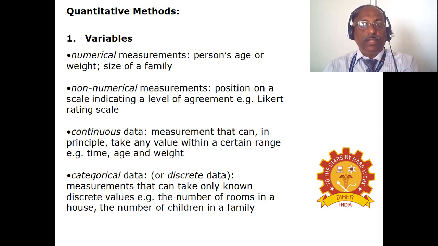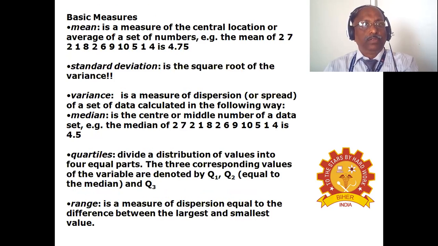Next, continuous data, measurements that can in principle take any value within a certain range, for example, time, age, and weight. Categorical or discrete data, measurements that can take only known discrete values, for example, the number of rooms in a house or the number of children in a family. So most of these variable studies can cover the survey type or epidemiological type of studies.